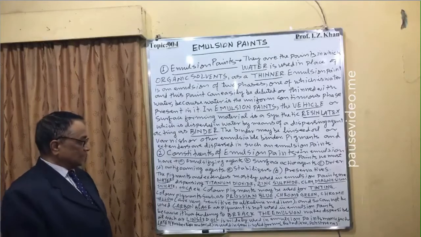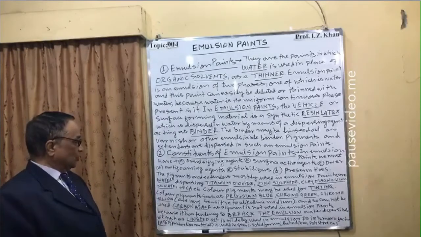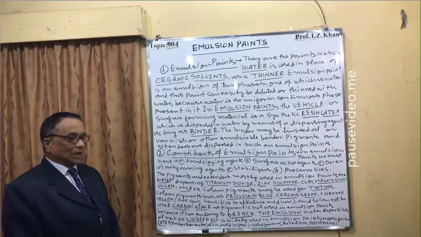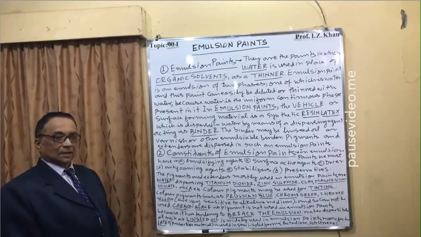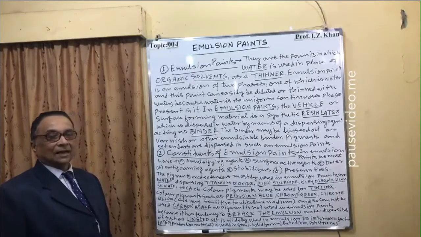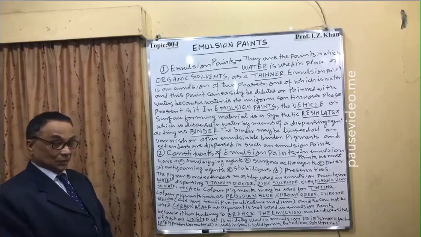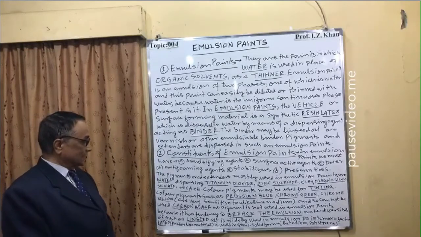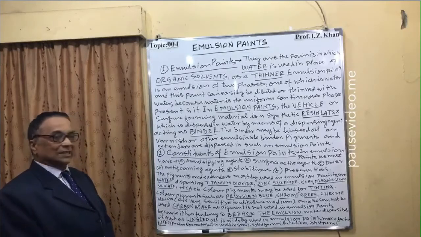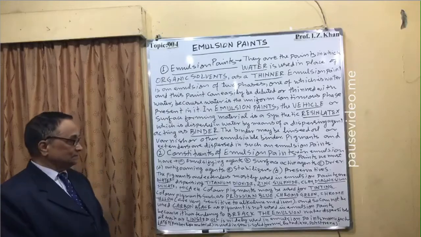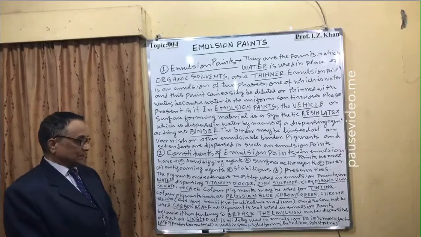Color pigments such as Prussian blue, chrome green and chrome yellow are very sensitive to alkaline medium and so cannot be used in that emulsion. The other one is carbon black. Carbon black as a pigment is not used in emulsion paint because it has a tendency to break the emulsion.